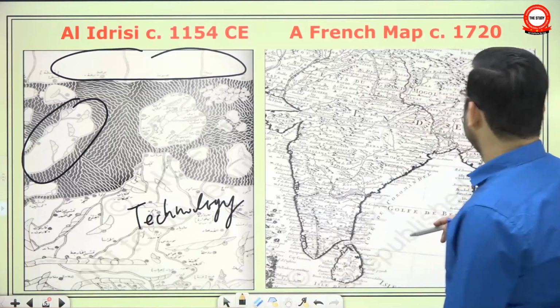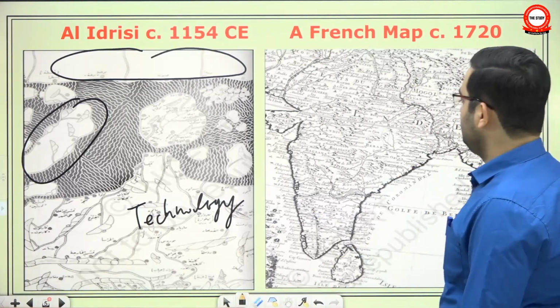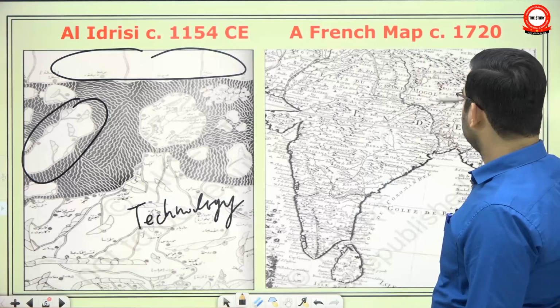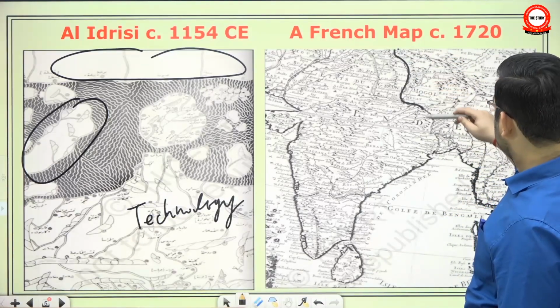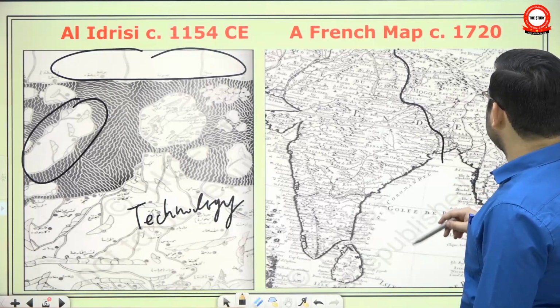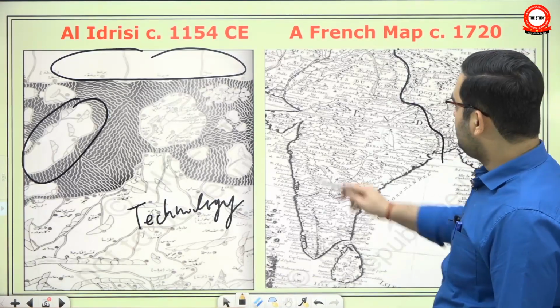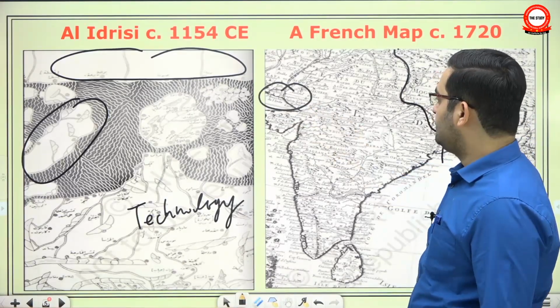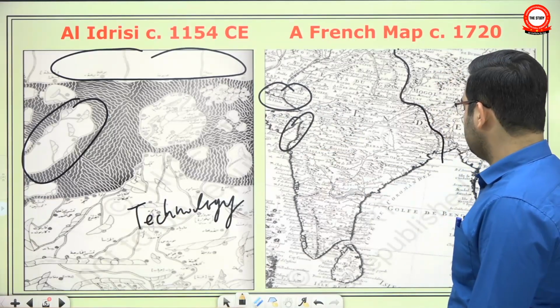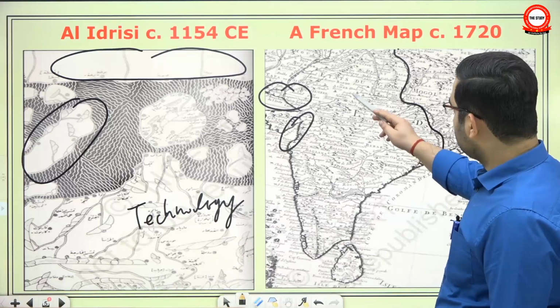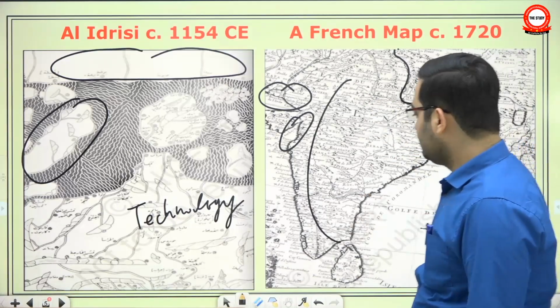But this one, coastal area is very finely drawn, but look at here, the path of Ganga, they have no idea how it came here. Similarly, look at Gulf of Cambay, Gulf of Khambat, Gulf of Kutch, this is Gulf of Khambat. So it tells you even their understanding of interior was not that great.